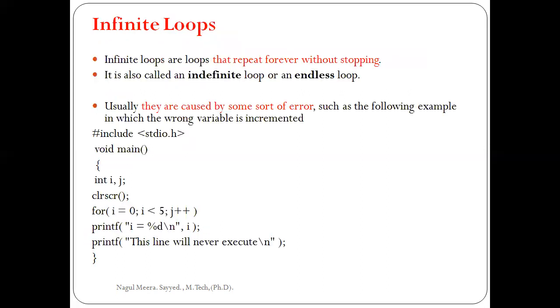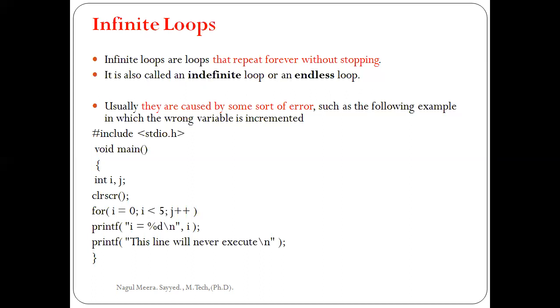Coming to infinite loops. What is the meaning of infinite loops? Infinite loops are loops that repeat forever without stopping. They are also called endless loops or indefinite loops. Whenever an infinite loop occurs in our program, it executes continuously without stopping. Simply, we can say infinite loops are one type of error. Generally, this type of error occurs when the wrong variable is incremented.